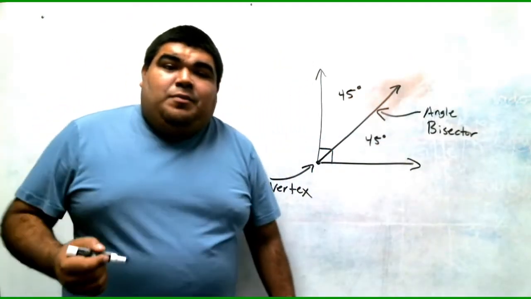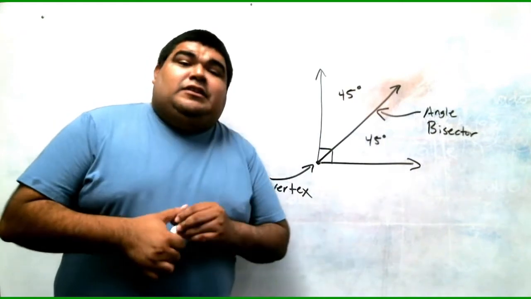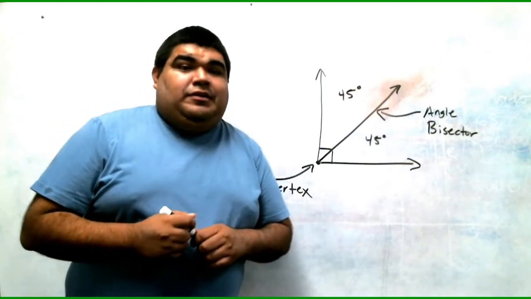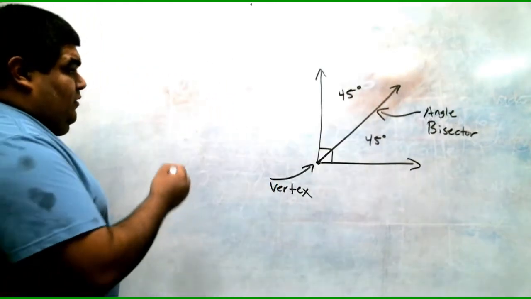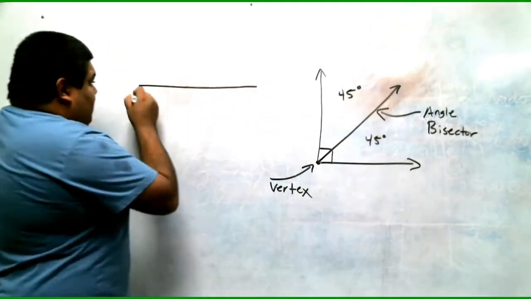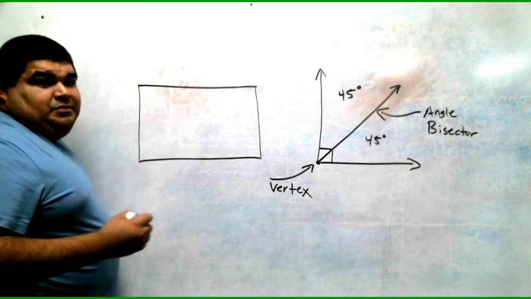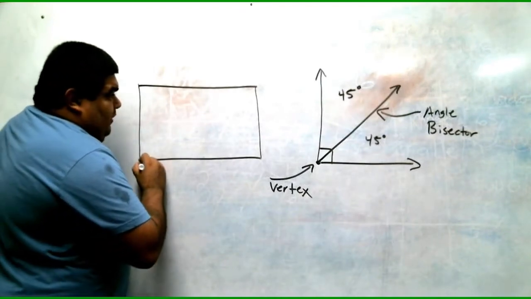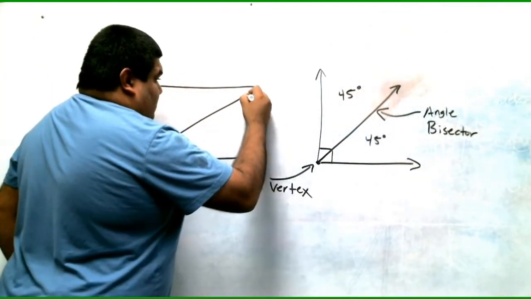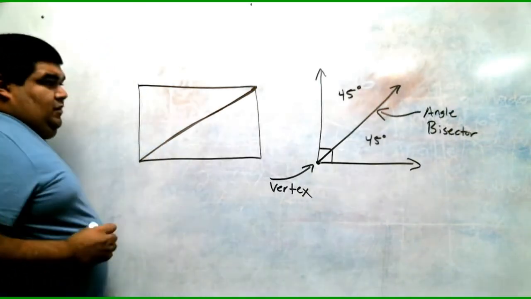So an angle bisector always cuts a shape or an angle in half, okay? So you might see a rectangle. Sometimes it also covers from angle to angle, cuts it in half, okay?